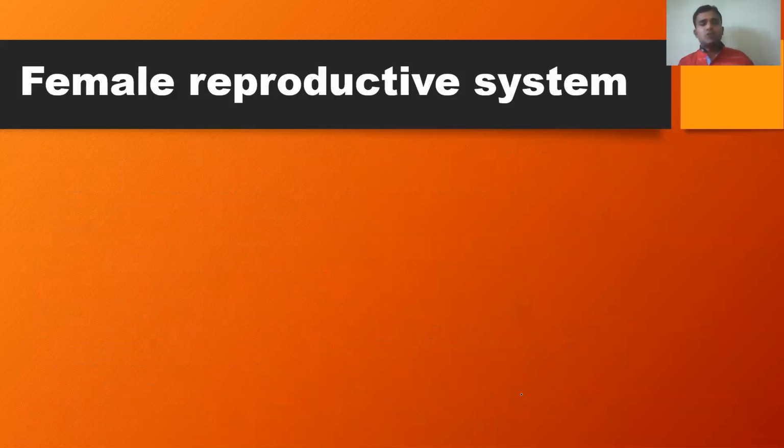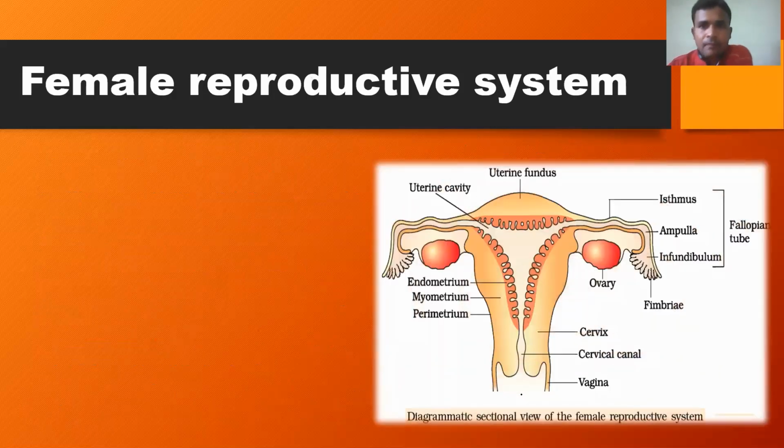So now let us move to study the female reproductive system, the structure of the female reproductive system. This is the diagrammatic representation of the female reproductive system. Before that, let me mention the very important structural components of the female reproductive system.